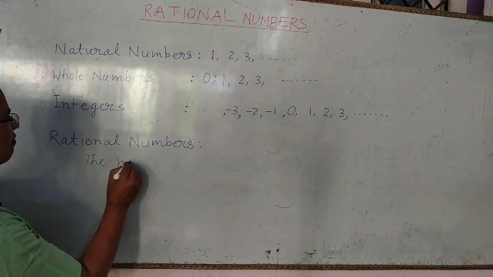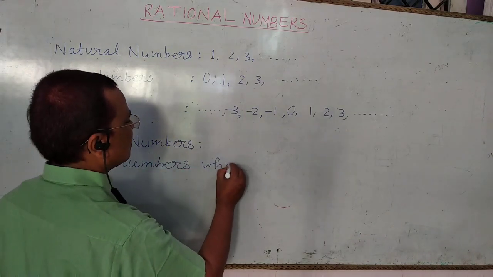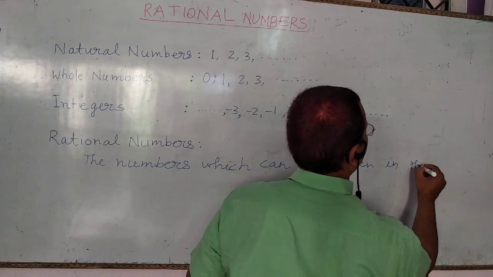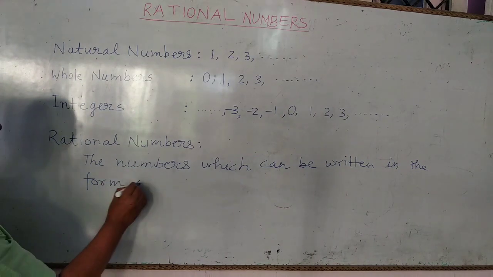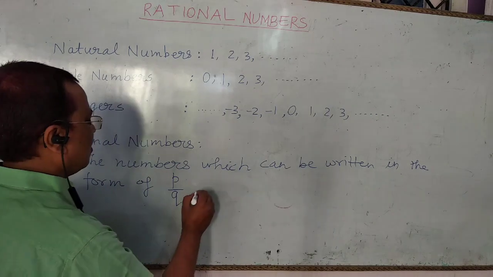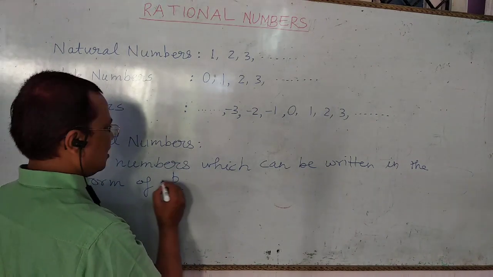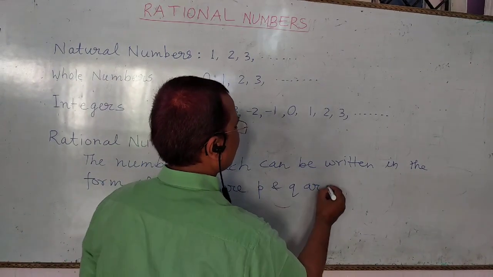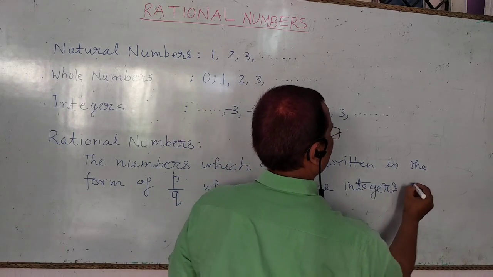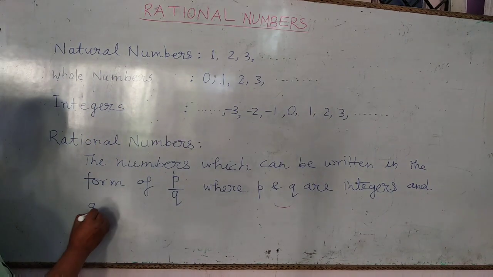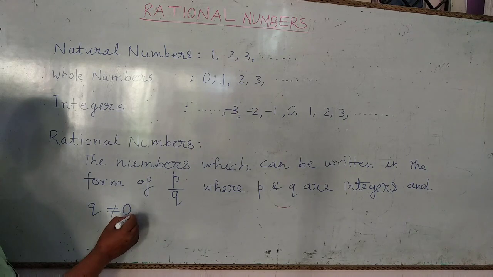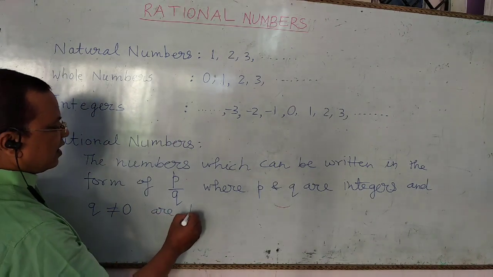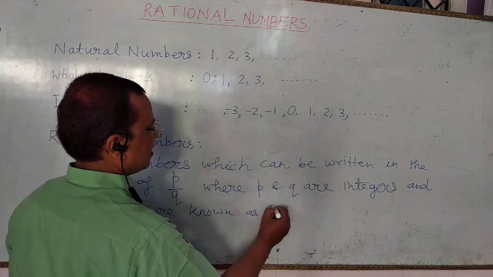The numbers which can be written in the form of P upon Q, where P and Q are integers and Q is not equal to 0, are known as rational numbers.